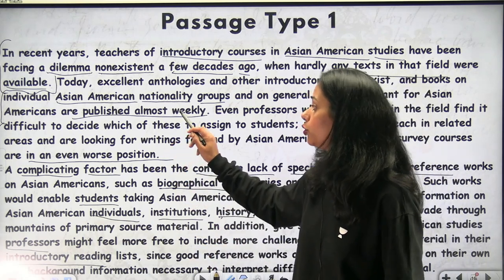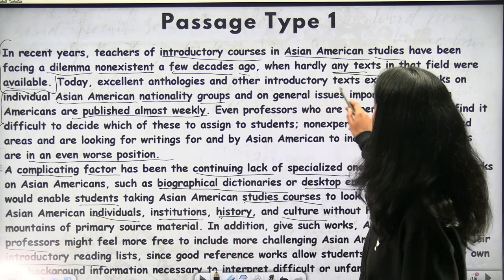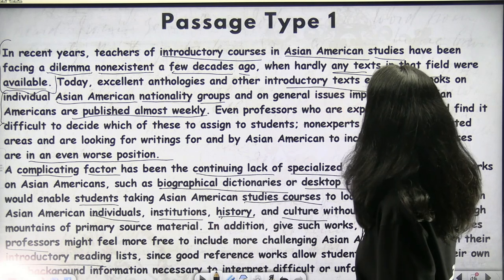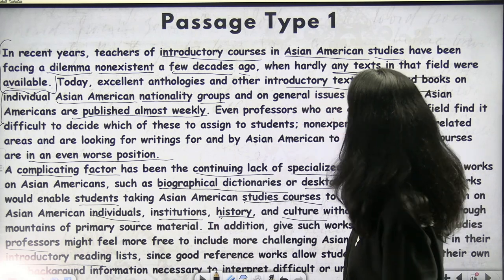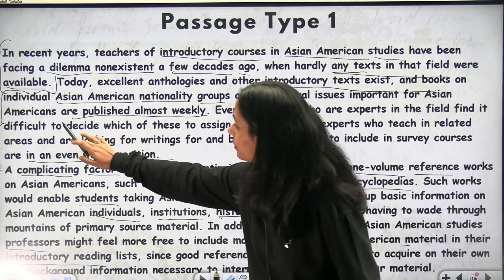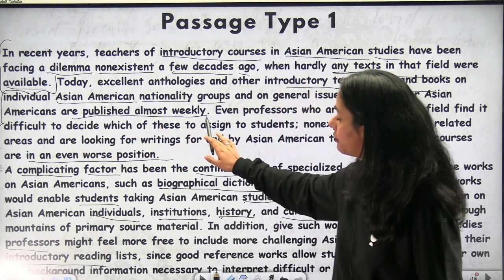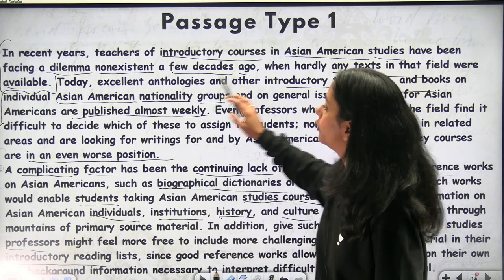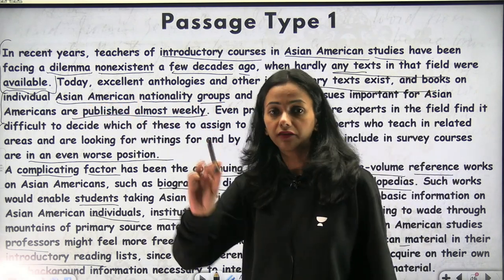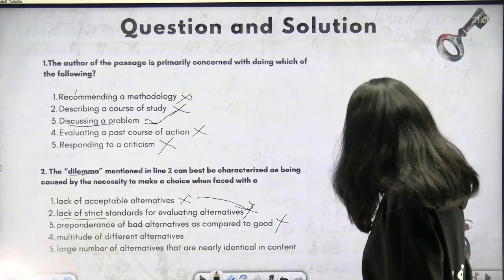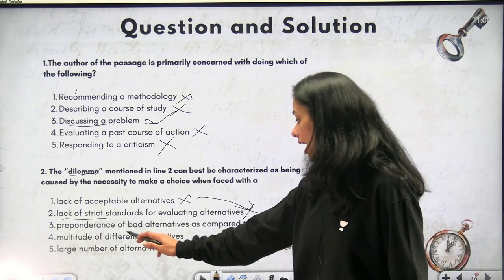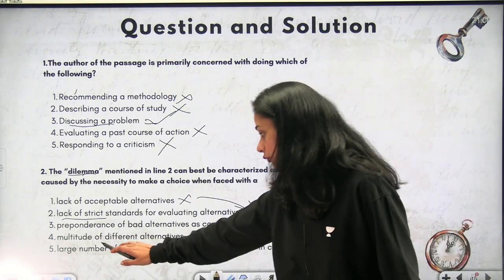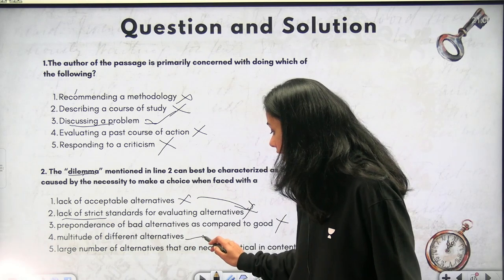Yes, we were getting a multitude of different options where people are trying to tell you that introductory texts exist. Books on Asian Americans were published almost every week, but a few decades ago, when hardly any texts in that field were available, they were facing a dilemma. So we'll jump onto this question, and I think we'll hold on to this.